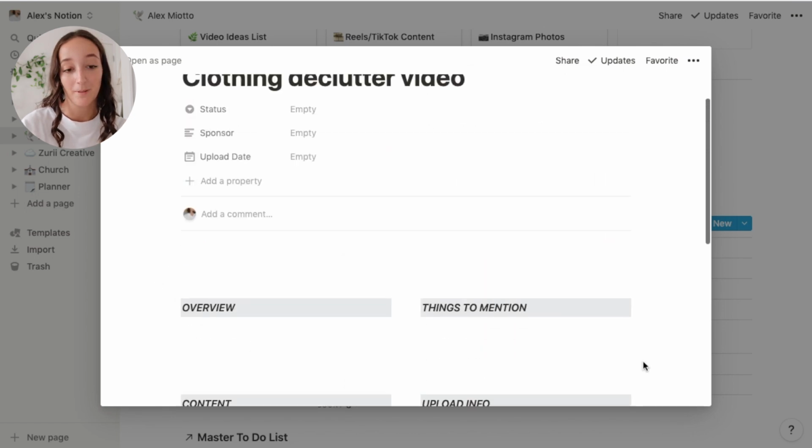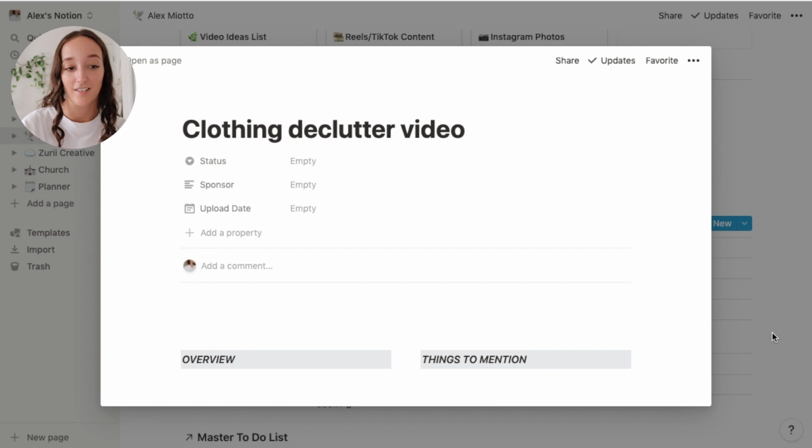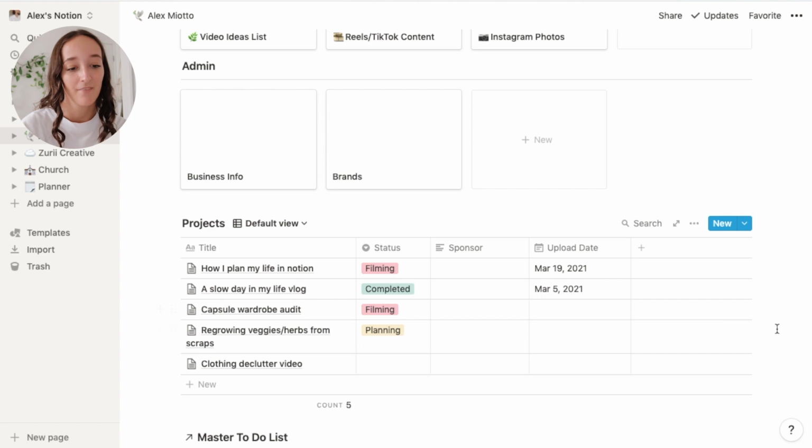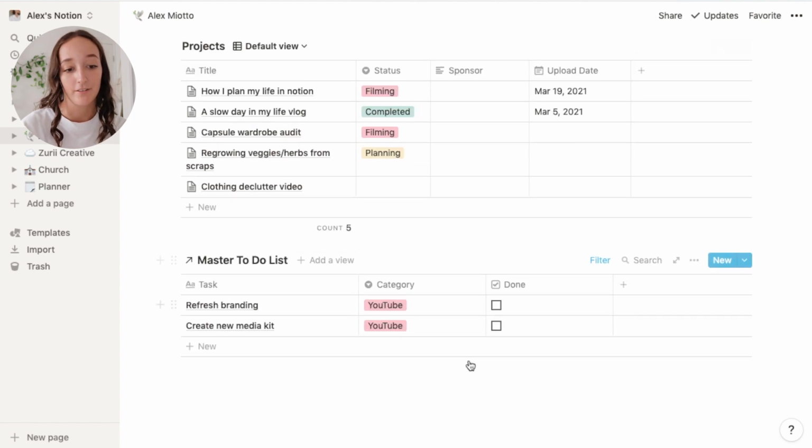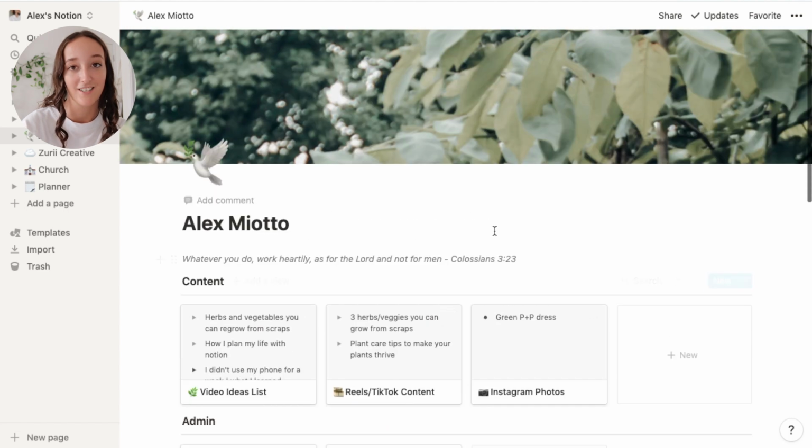So that is my video planning template and I love this. It has made the process of planning videos so much easier. And then again, I have my master to-do list linked down here with only showing the YouTube category things so I can see what I need to do for YouTube in my YouTube section.